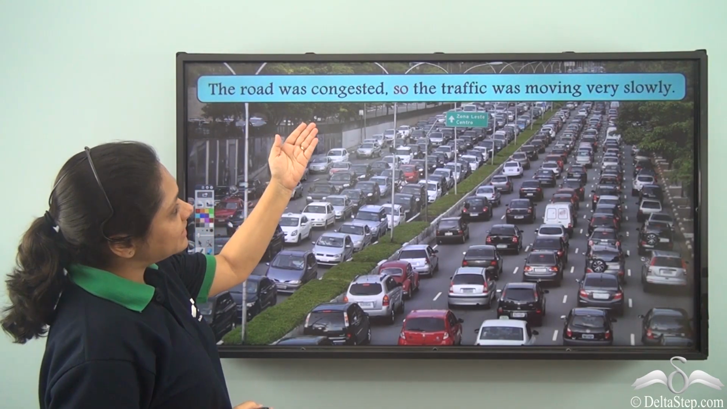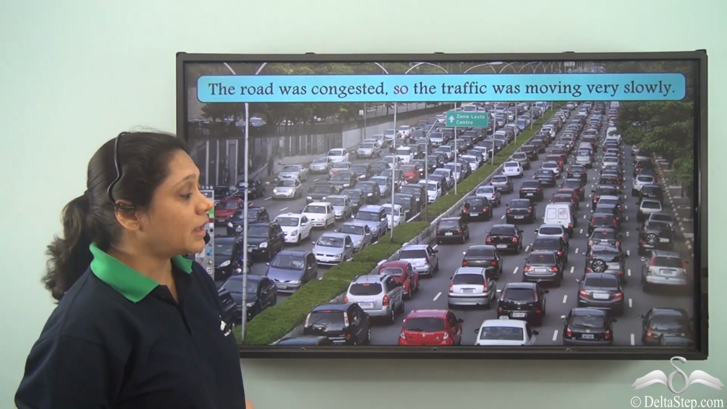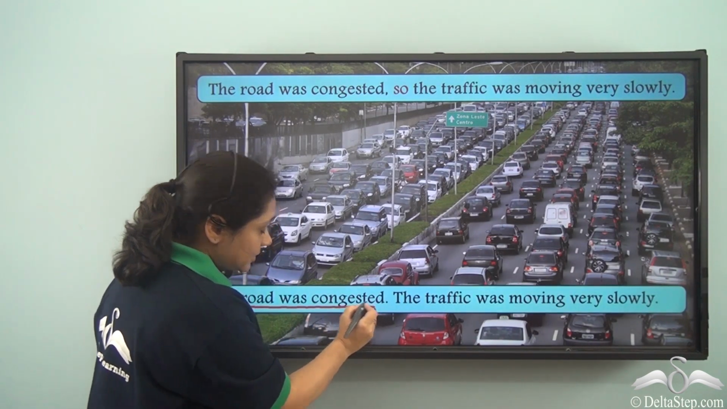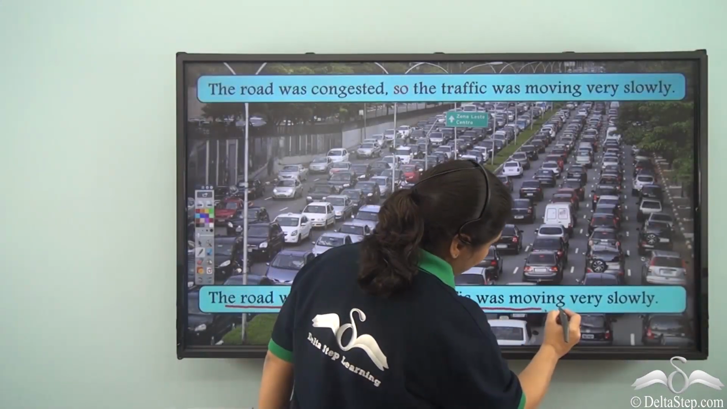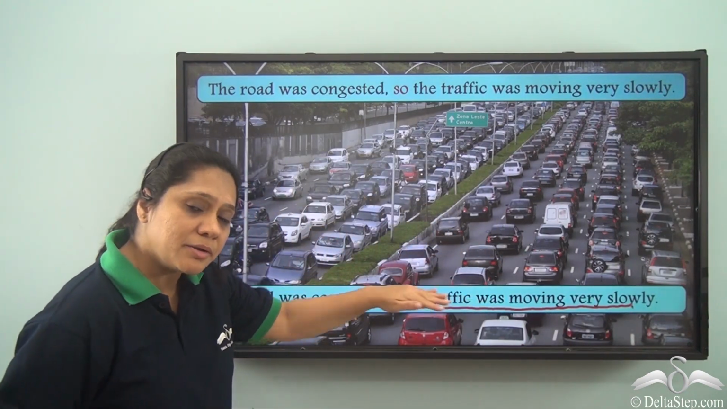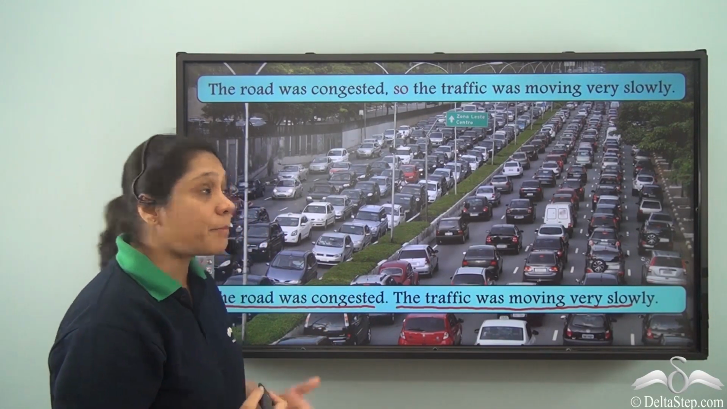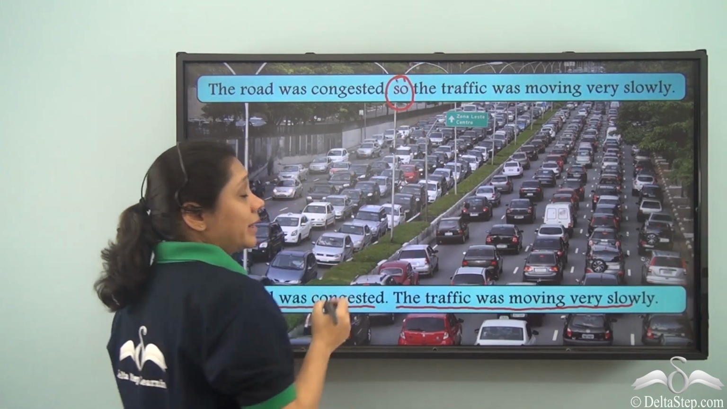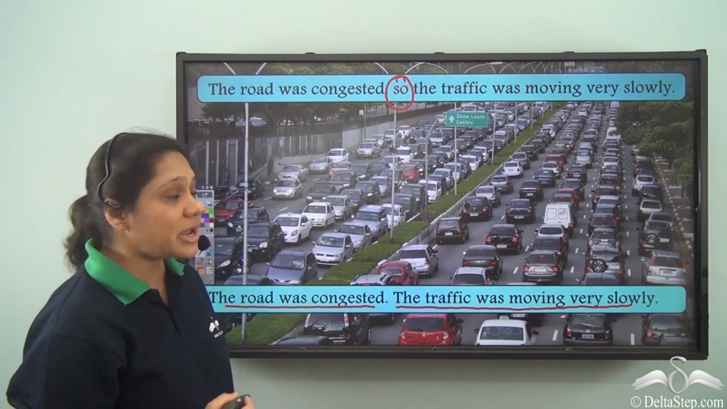The road was congested, so the traffic was moving very slowly. Here, what are the two clauses? The road was congested is one clause. It is an independent clause. The traffic was moving very slowly is another independent clause. So, both these clauses are independent as well as equally important in this sentence. The word so is joining two equally important independent clauses. So, it is a coordinating conjunction here.